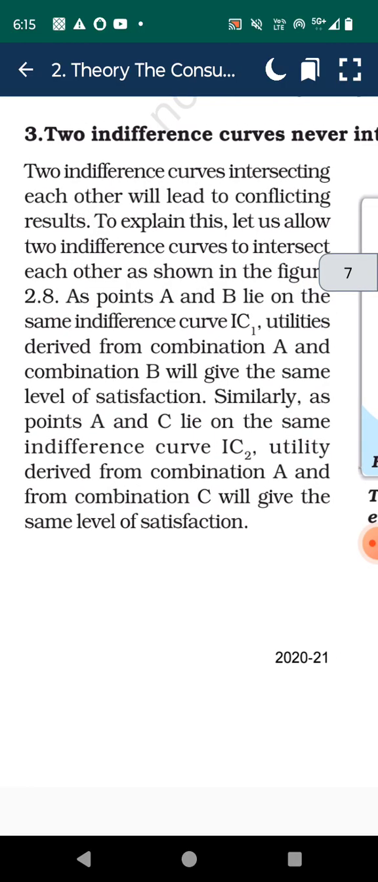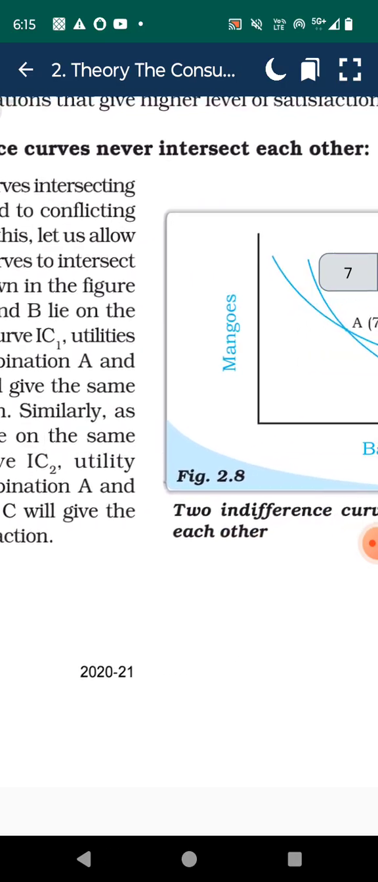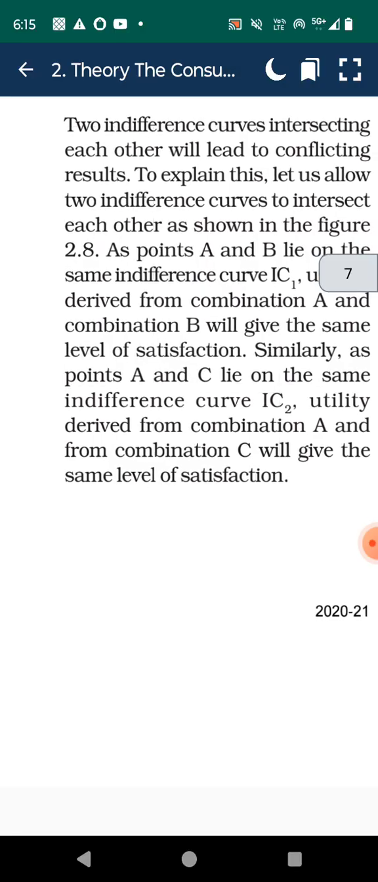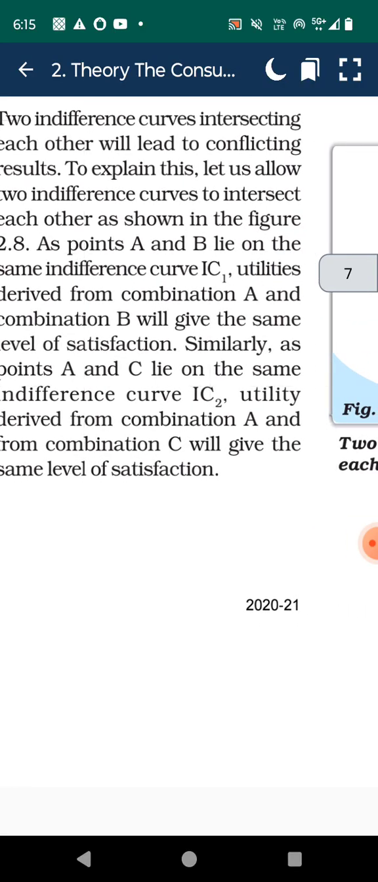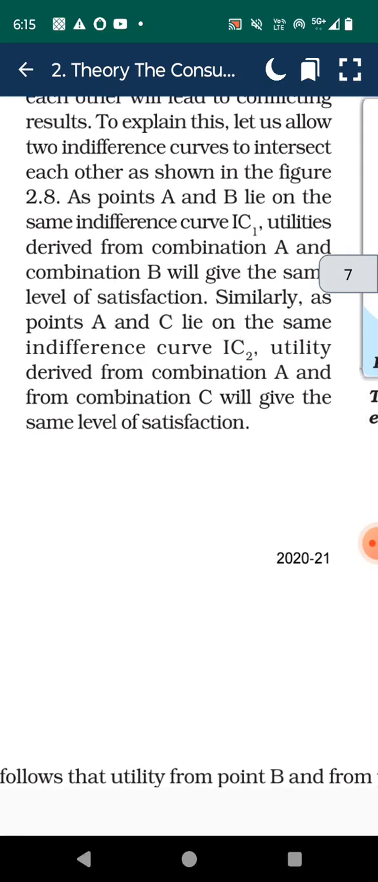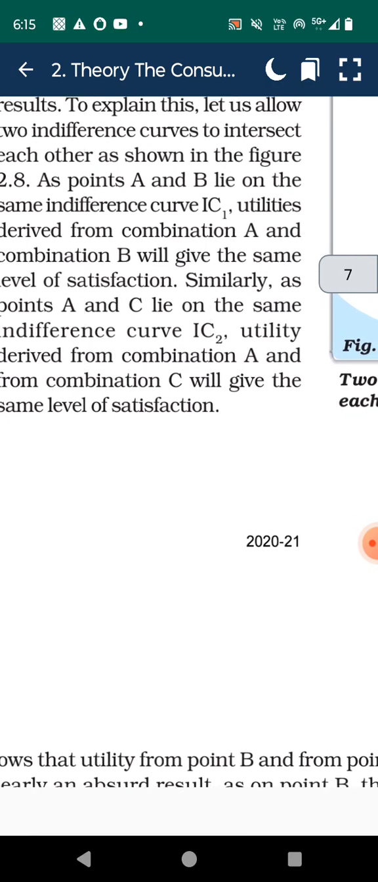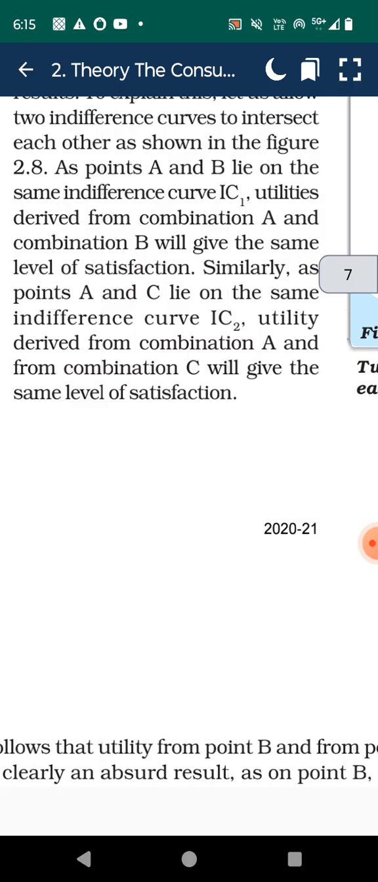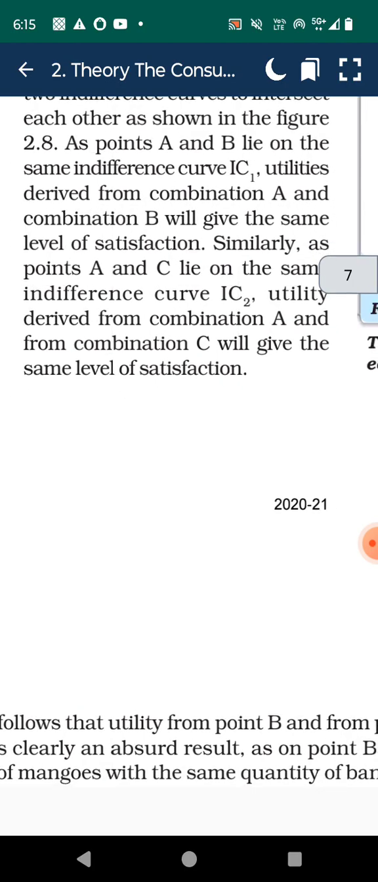Two indifference curves never intersect each other. Two indifference curves intersecting each other will lead to conflicting results. To explain, let us allow two indifference curves to intersect each other, as shown in figure 2.8.